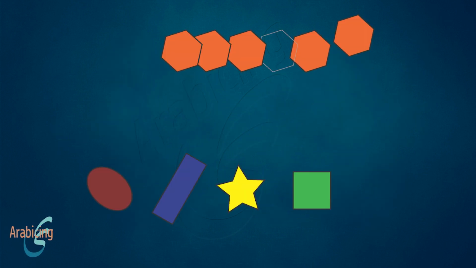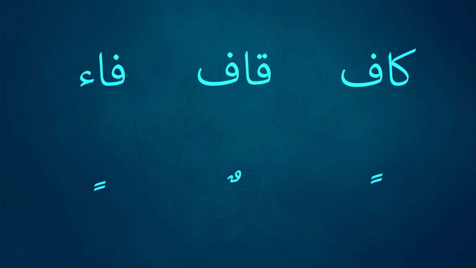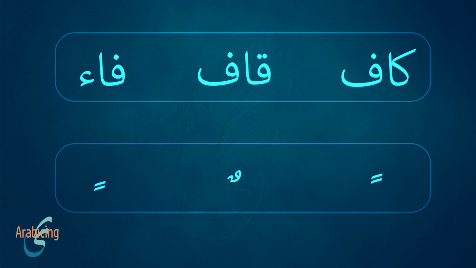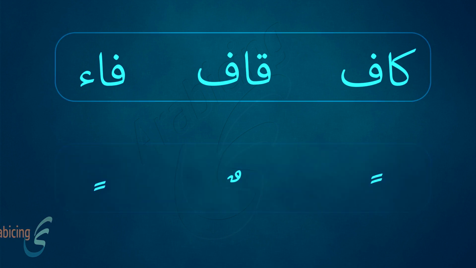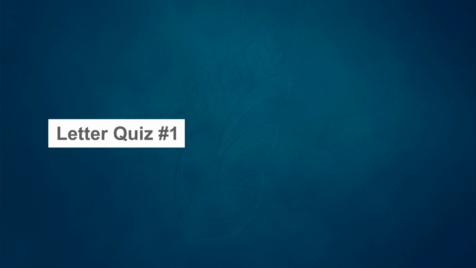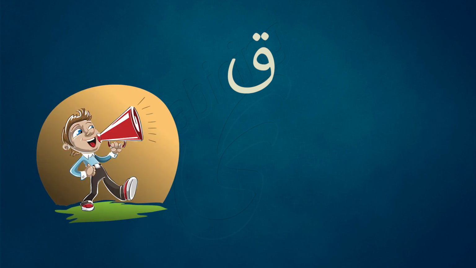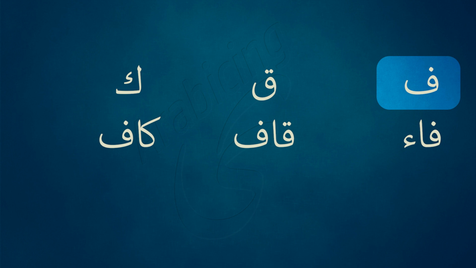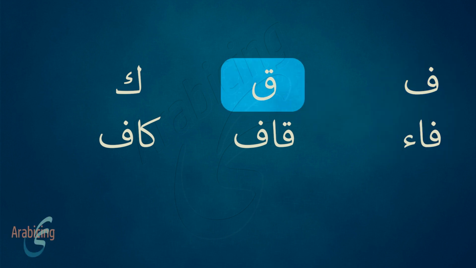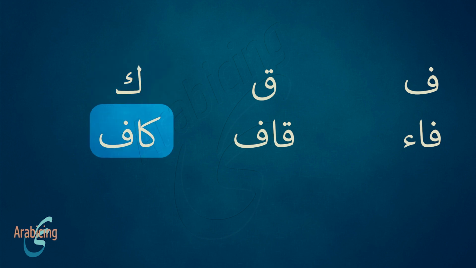Now to quizzes. We have in this lesson two sections, one for the three letters and the other for the Tanween. Accordingly, we have two sets of quizzes. So, let's go to letters quizzes. This is the first letter quiz. You will see on the screen a letter. Try to pronounce the sound of the letter. When time's up, you will hear the sound of the letter. Repeat the sound to make it easier for you to remember. But first, let's listen to them once. Fa, Qaf, Kaf.